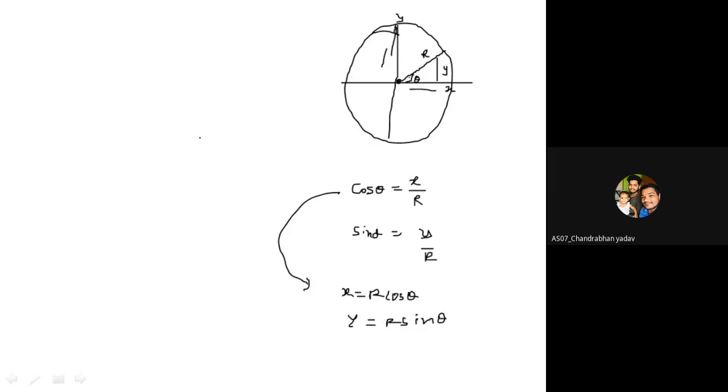And what is r? How will you obtain r? You can use the Pythagoras rule. This angle is a right angle, so the Pythagoras rule says that x square plus y square is equal to r square. So r square is equal to x square plus y square. So what is the radius? Radius r is the square root of x square plus y square. Okay, so this is the scenario.